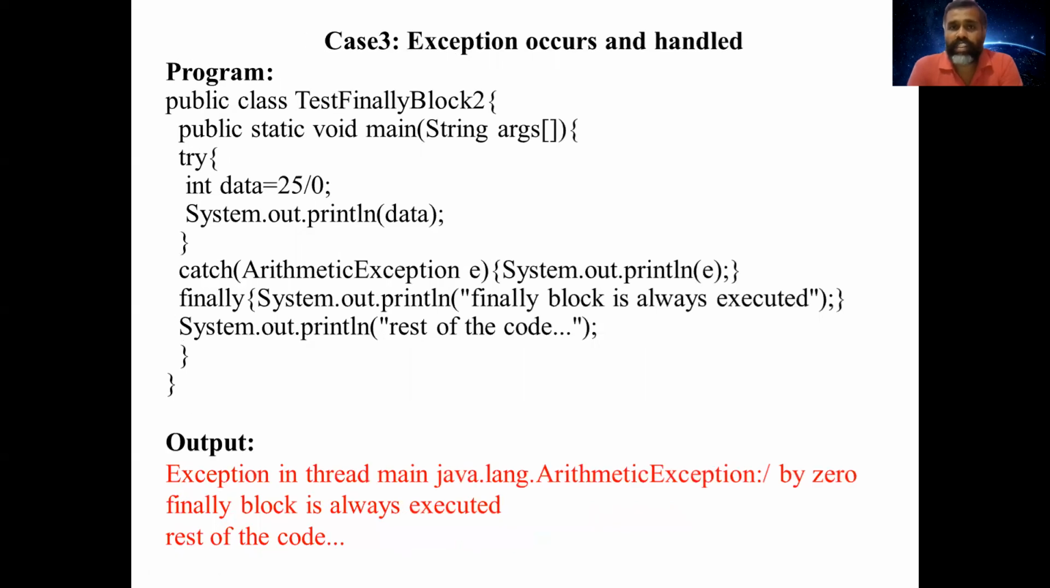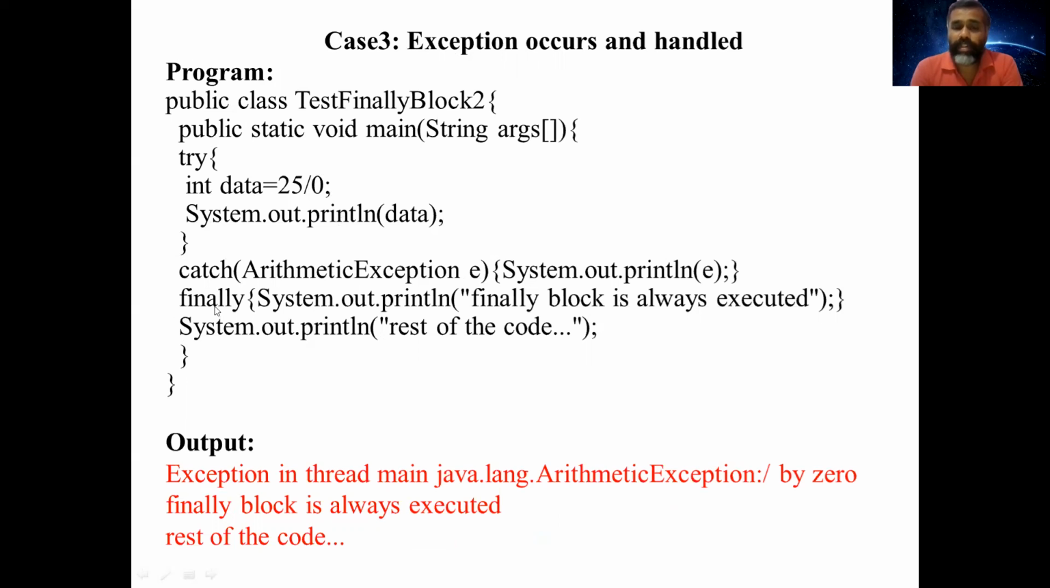In case 3, the exception occurs and it is handled. So this is my main method in which I have a data variable where the value is 25 divided by 0. Here the arithmetic exception has occurred. So we are using a catch block, the parameter is ArithmeticException. We print the error message, and the rest of the statements will be printed.